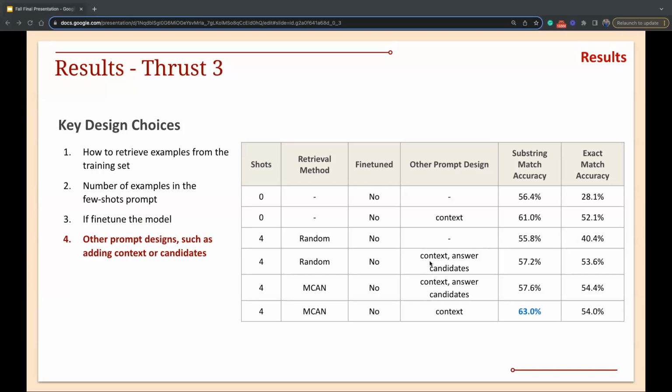The top 8 answer candidates are produced by a vanilla, simplified VQA model, and then we provide the answer candidates to our large language model to see whether it can improve performance. From the results, we can see that adding context actually helps performance a lot, but adding answer candidates doesn't help that much.